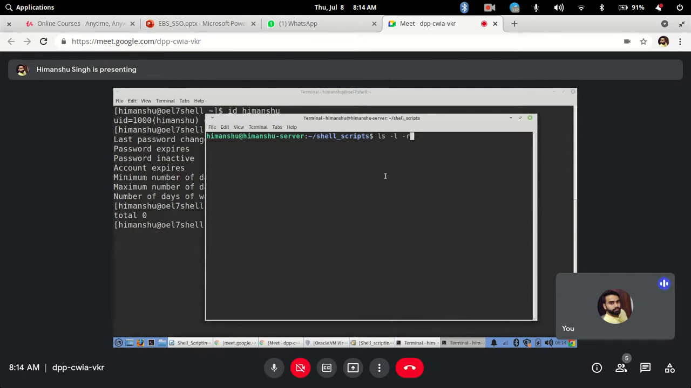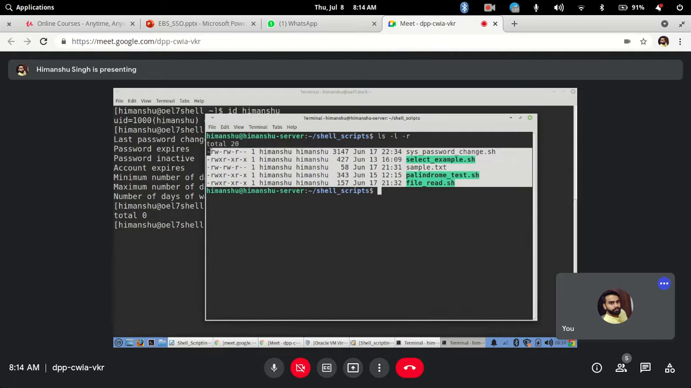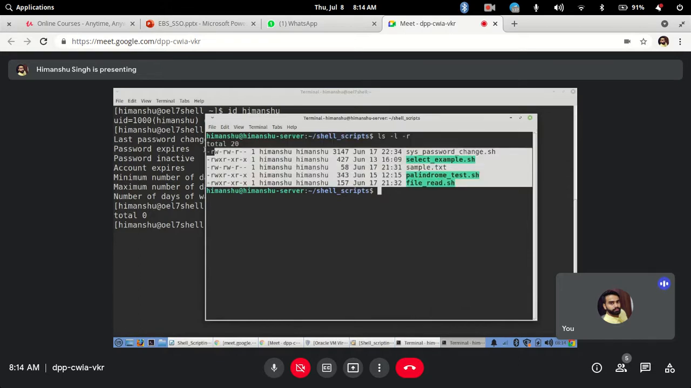Okay, so what does this mean? L means list me the files with details, then -r means in reverse order. So it will do it in reverse order. So let's say if I do like this, it will show me the files in the reverse order. But what reverse order? There is no specific reverse order that it is showing. It is just showing the reverse of ls -l.